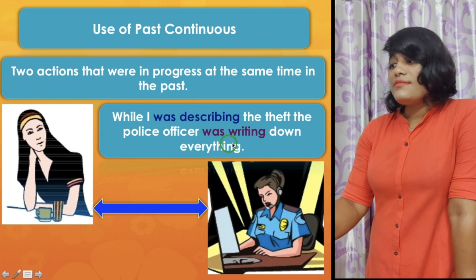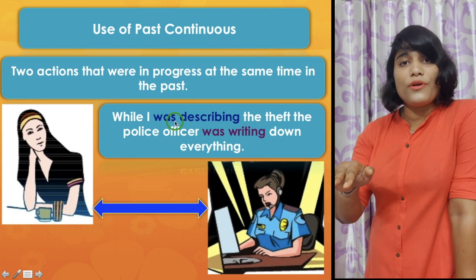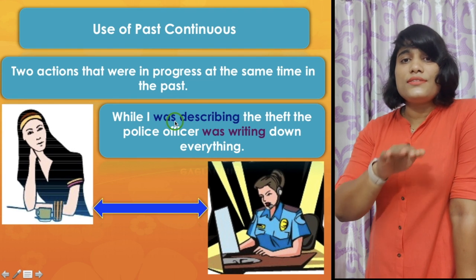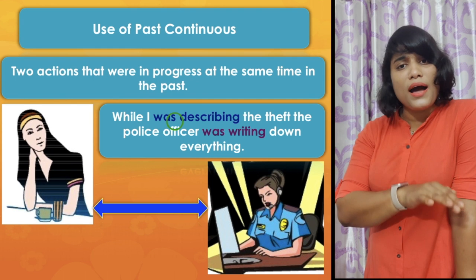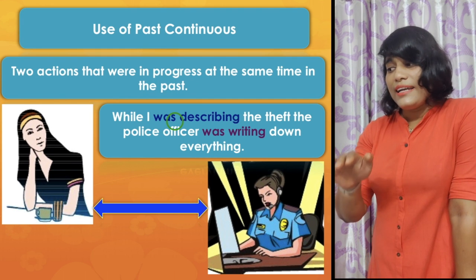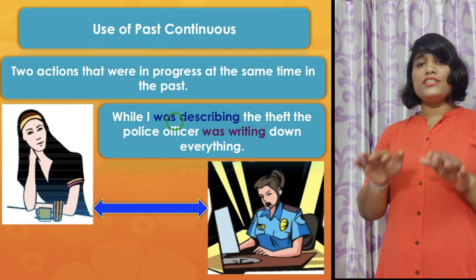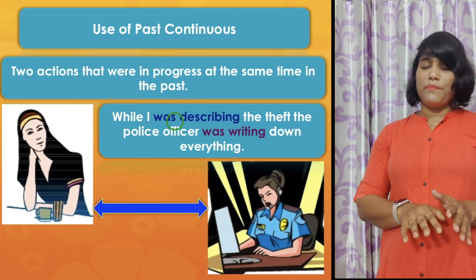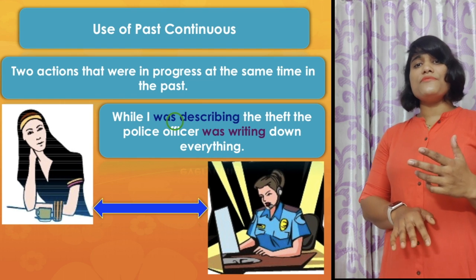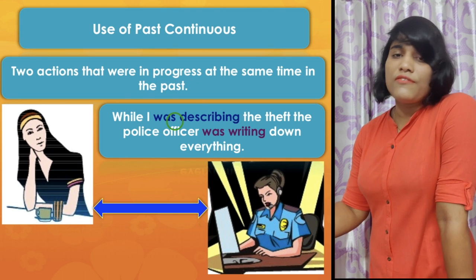Here, was writing down and was describing were both in progress. These two actions took place in the past and both went on for a long time. That is why, for these two parallel actions which were in progress sometime in the past, you have to use the past progressive aspect of the verb.